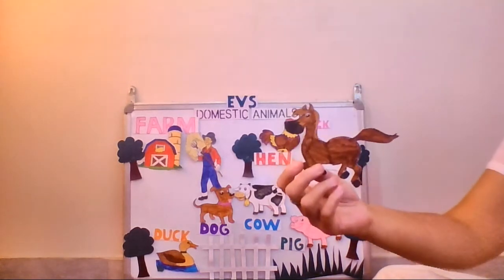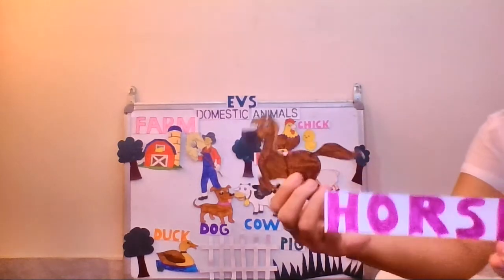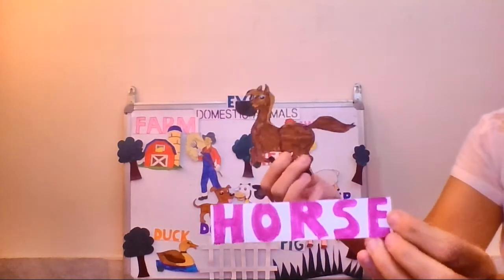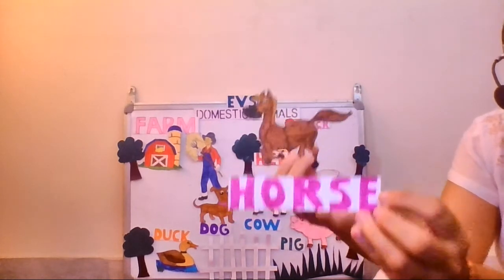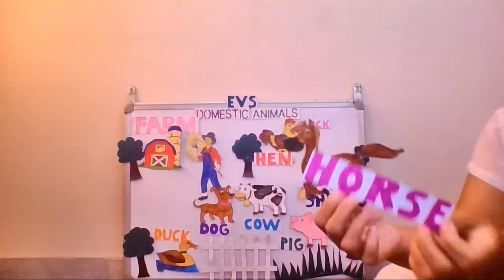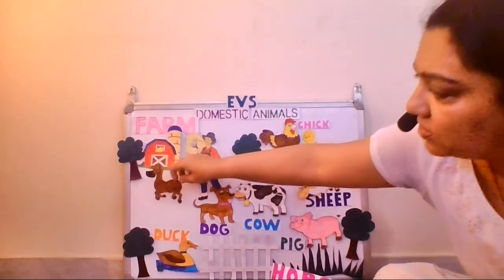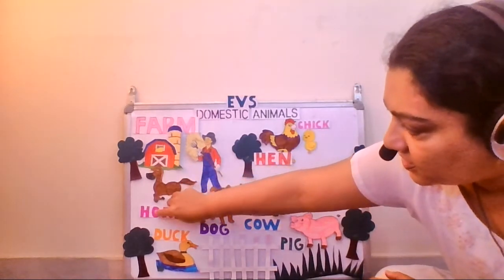The next animal we have is a horse. This is a horse. It is used in the farm to carry things from one place to another. So let me put the horse here.